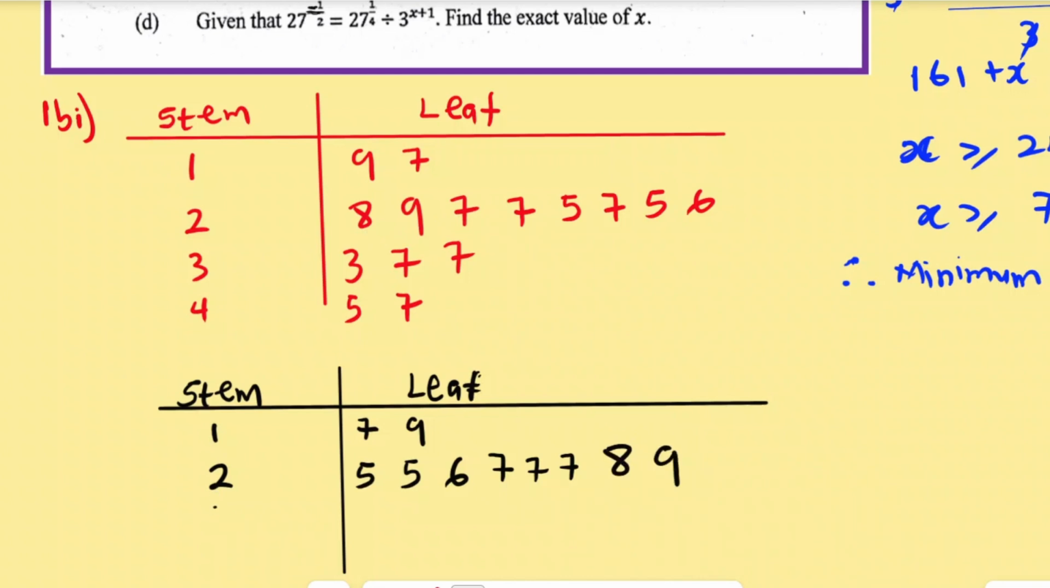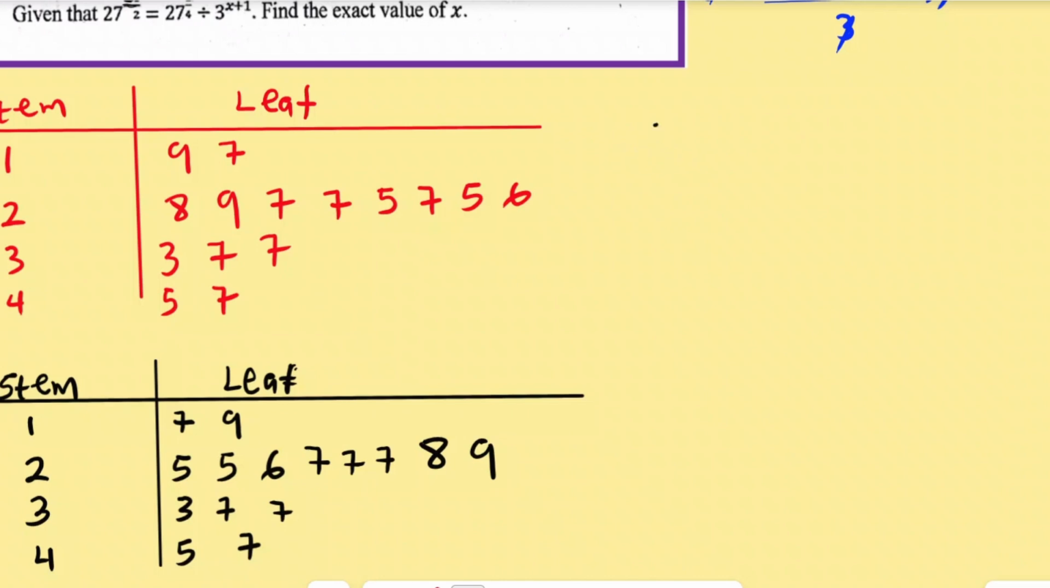Let's come to the 30 column. It has been arranged already. So we have 3, 7, 7. The last column, that's going to be 4. The 40 column. It has been arranged already as well. We have 5, 7. So that is our stem and leaf plot, this time arranged in order of size. So now we can find the mode and the median. That is question 1BII.